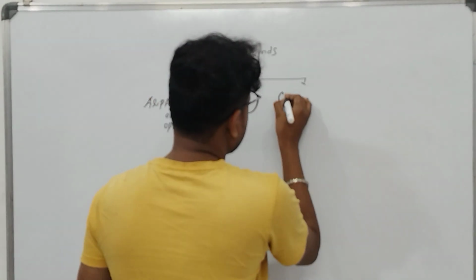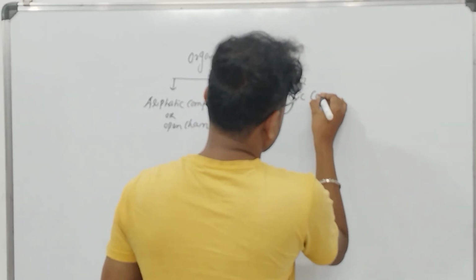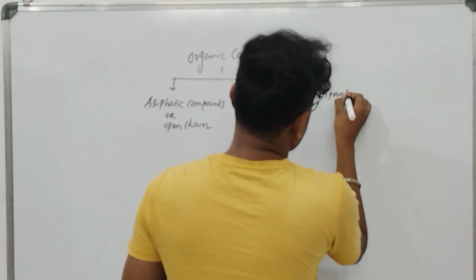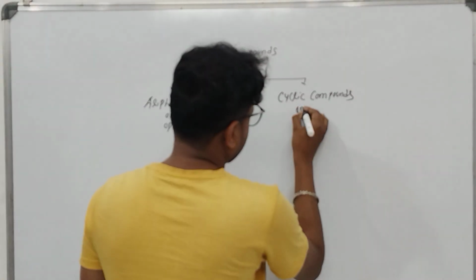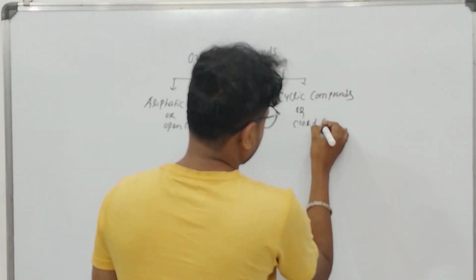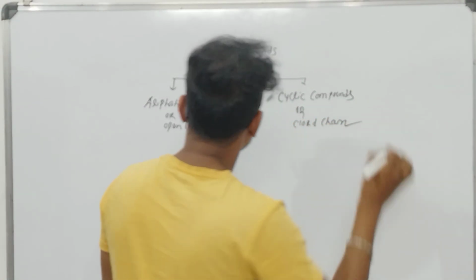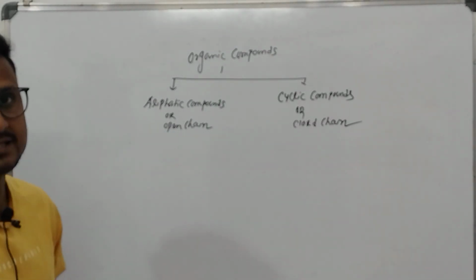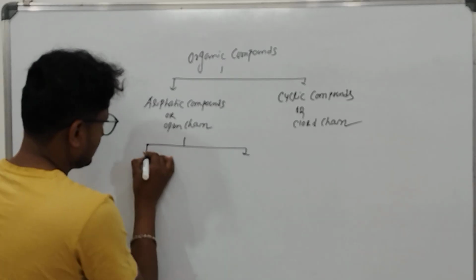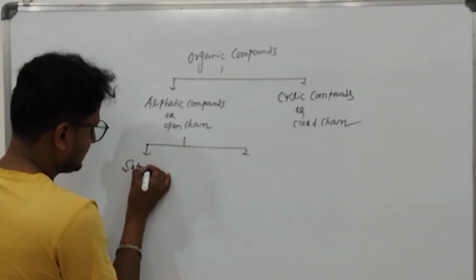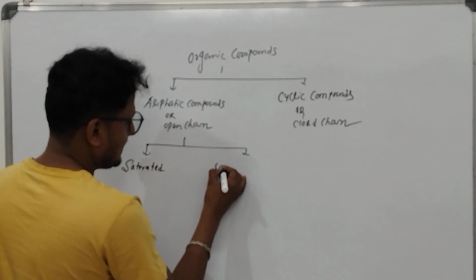And these are the cyclic compounds, the closed chain compounds. Now aliphatic compounds can be again classified as saturated and unsaturated.